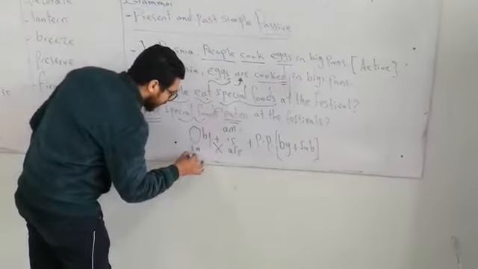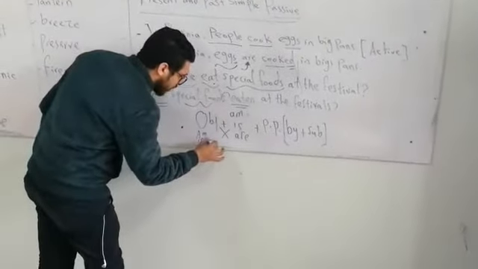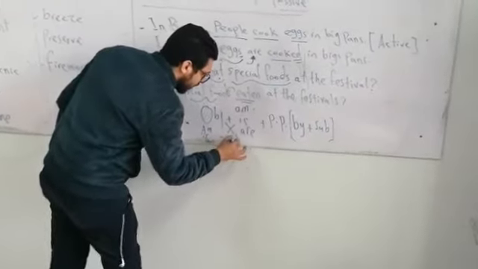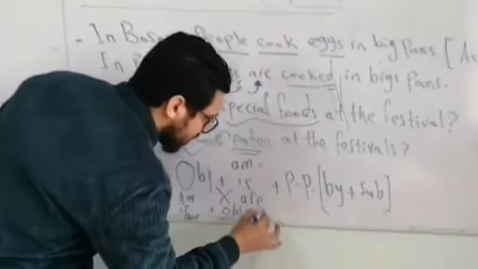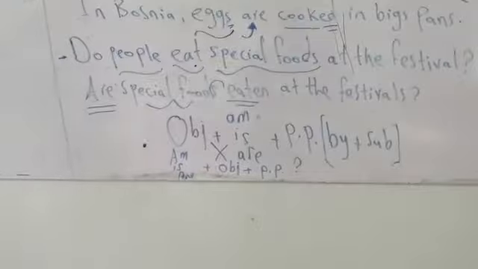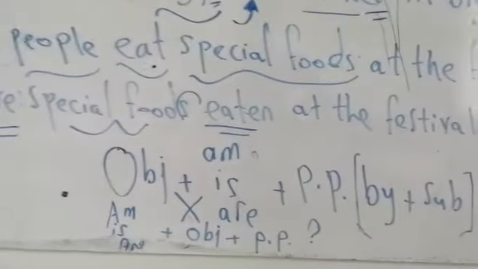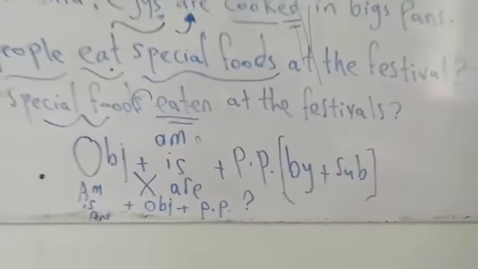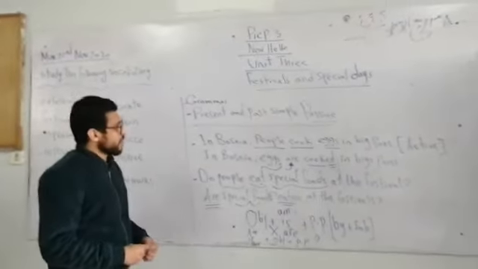So am, is, are plus object plus the past participle, and that is the form of yes or no question in the passive form. That's about the present simple.